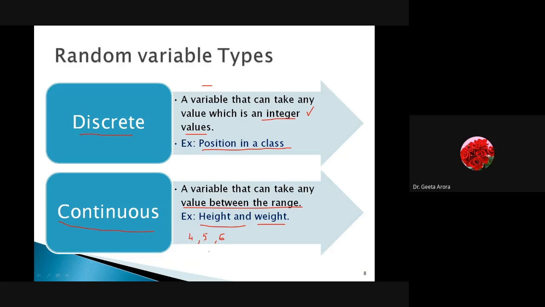One student is saying a continuous variable can be an integer. No, a continuous random variable, if I correct you, cannot be an integer. Obviously it could be 4 feet, but here we are talking about values lying in a range. Let me make it more clear. Suppose I'm saying that the height of my students in my class lies from 5 to 6.